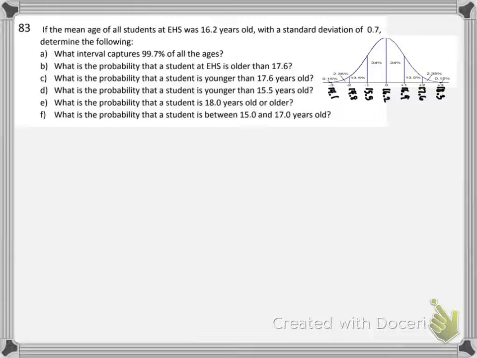So let me talk about what I know. 34 and 34. This section right here is 68%. That's from 1 to negative 1. This section right here, from 2 to negative 2, is 95%. This section from here to here, put in the third color, because you know I love my colors, 99.7%. And I'm going to go back for just a minute.